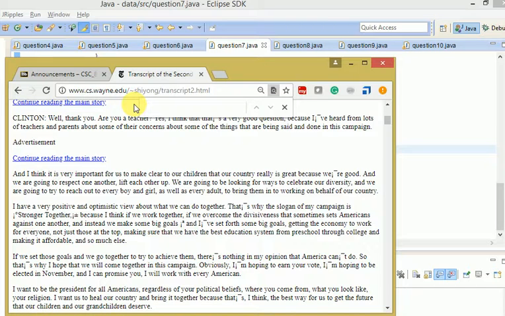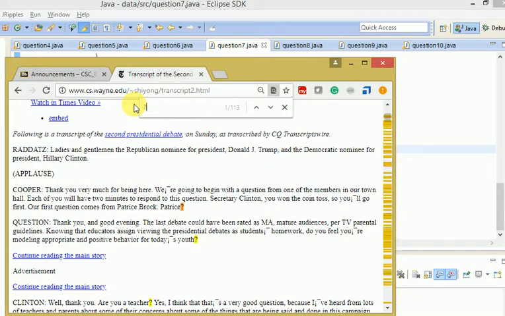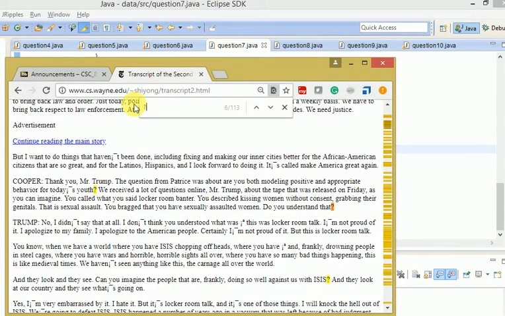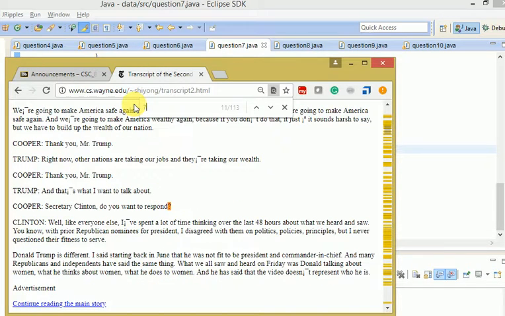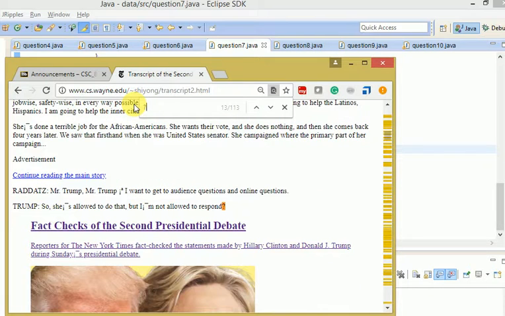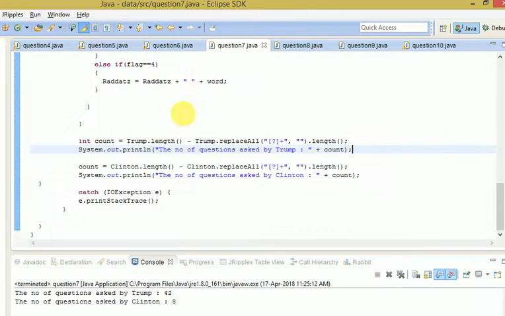Sorry. How many times did Clinton? Oh my god, it takes a lot of time. Even if we count only for Clinton, it takes a lot of time, because there are a lot of questions. The same way we can find it for Cooper and Raddatz also.